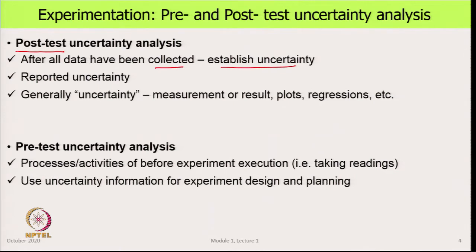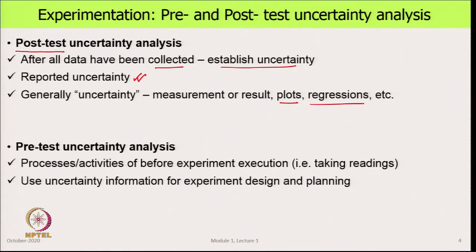This is what we report when we finally present the result, your reported uncertainty, which in general terms we always refer to as uncertainty of a measurement or uncertainty of a result. We also show it when we make plots and present regressions; there we show what the uncertainty in various constants is. By and large, it is post-test uncertainty analysis that we have generally come to know as uncertainty.